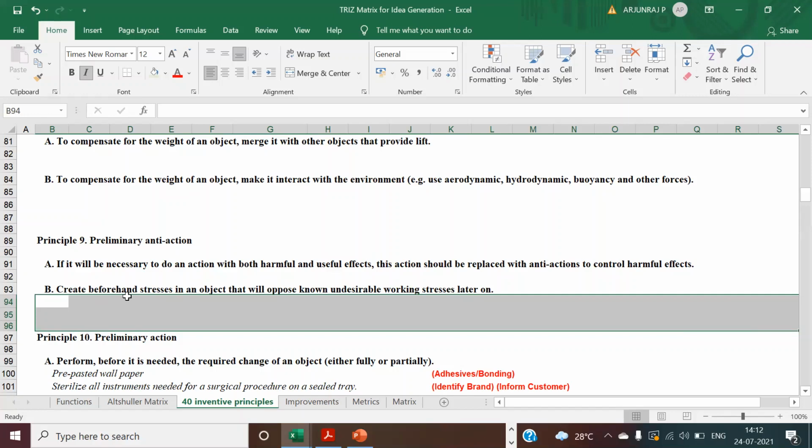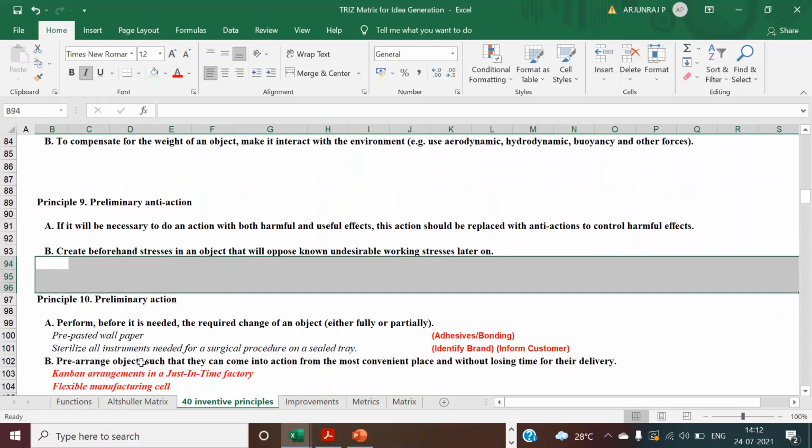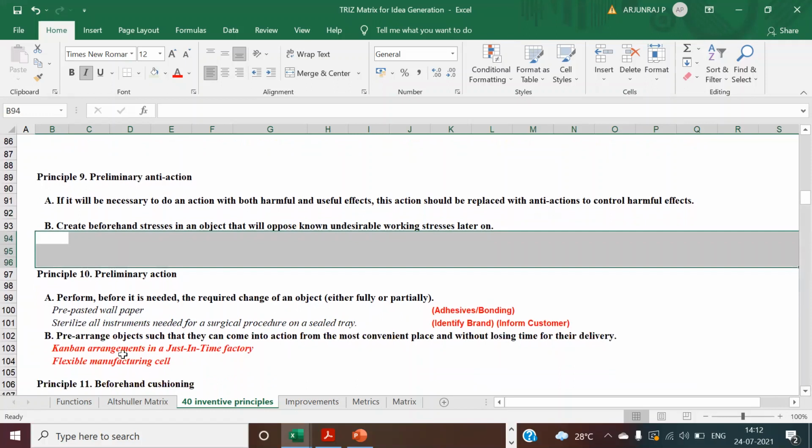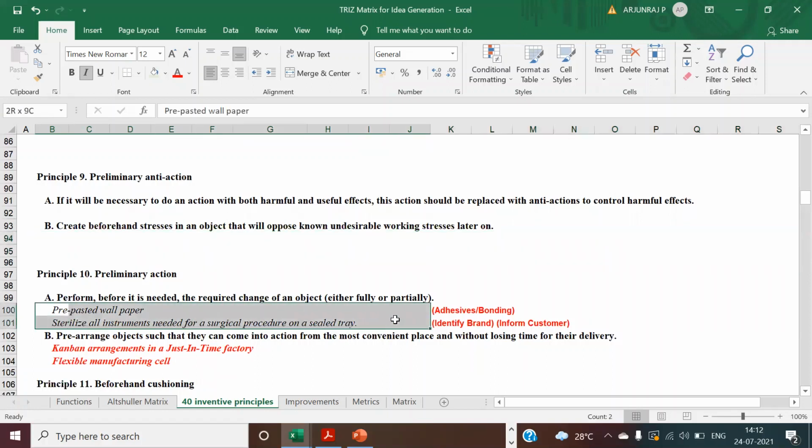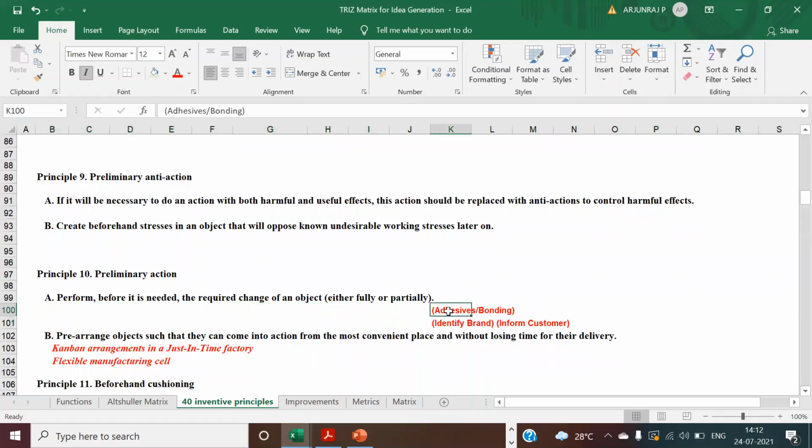So preliminary action, what I was telling, is you have to take in advance. Some of the examples, yeah, this can be the best example: the compound arrangement, you can do it for JIT technology. You can have a flexible manufacturing cell. And you can look at identifying the brand. These are some of the examples. You can inform the customer as well. But let this be generic, so this can be applicable for your thing.